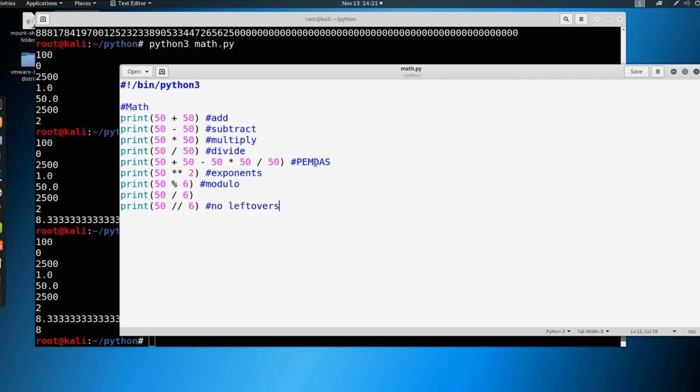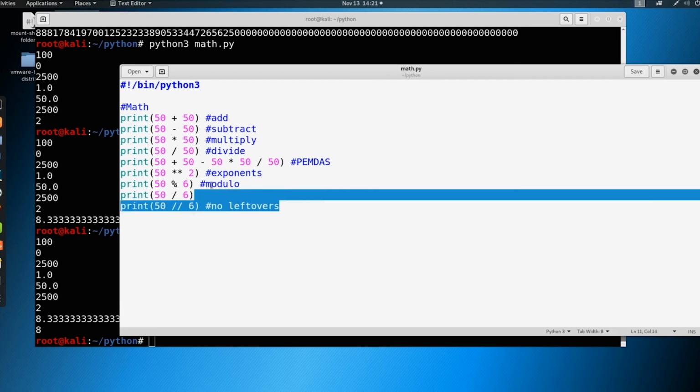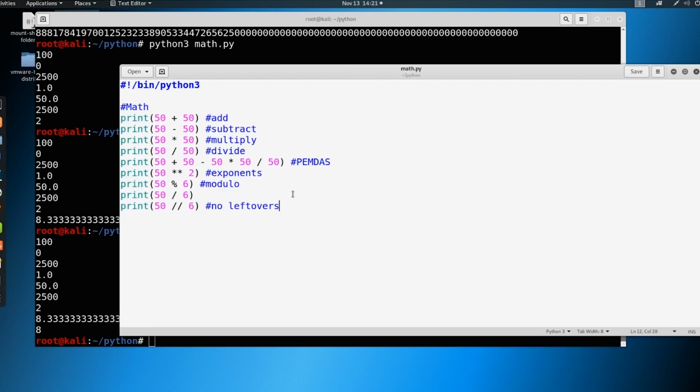There's also math modules, which we haven't gotten to yet, but there are additional math items that we can pull into this, like bringing in random numbers, for example, and other, more advanced calculations in Python. But as a base, it does quite a bit for us, and it is essentially a built-in calculator, so we can do quick math on the fly if we need to. So let's go ahead, and from here, we're going to move on to the next video where we're going to start talking about variables and methods.